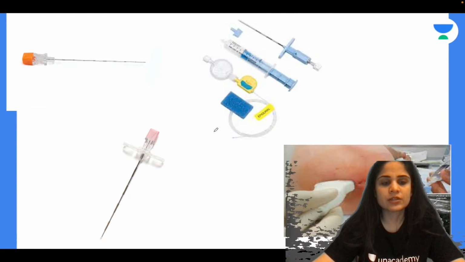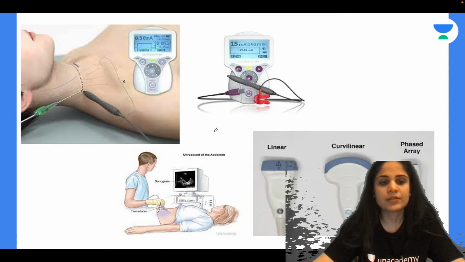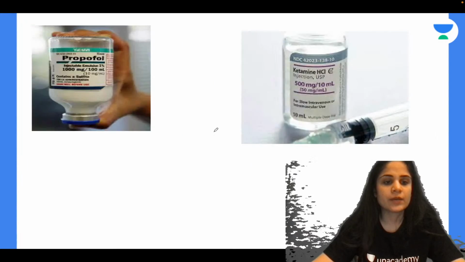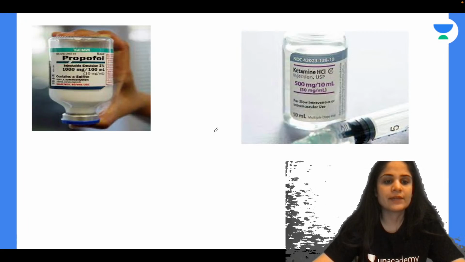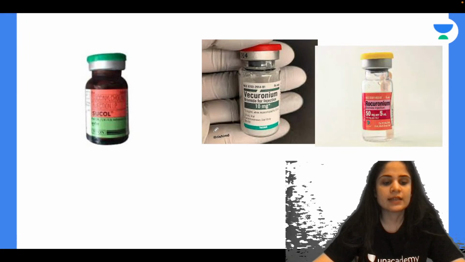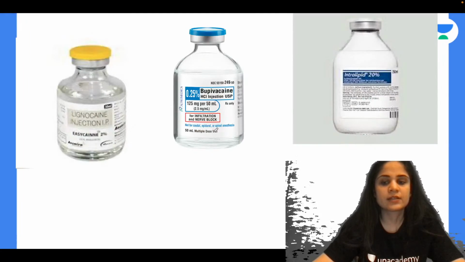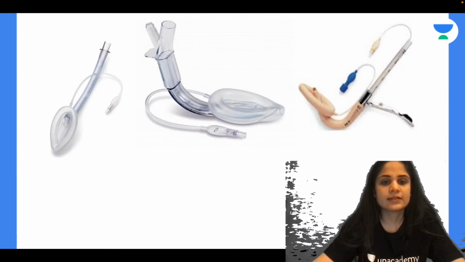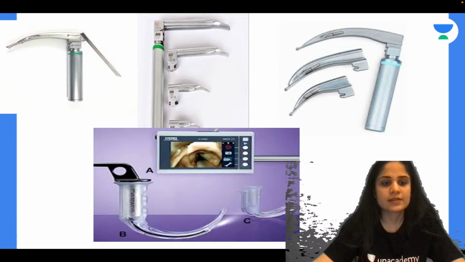We already finished these parts of the class. This was about regional anesthesia, spinal, epidural, caudal, peripheral nerve locator, ultrasound, and all the IV anesthetic agents. Then we had all the inhalational anesthetic agents, neuromuscular blocking agents, local anesthetics, cylinders, and supraglottic airway devices. Now we move on to the next part, about the instruments.